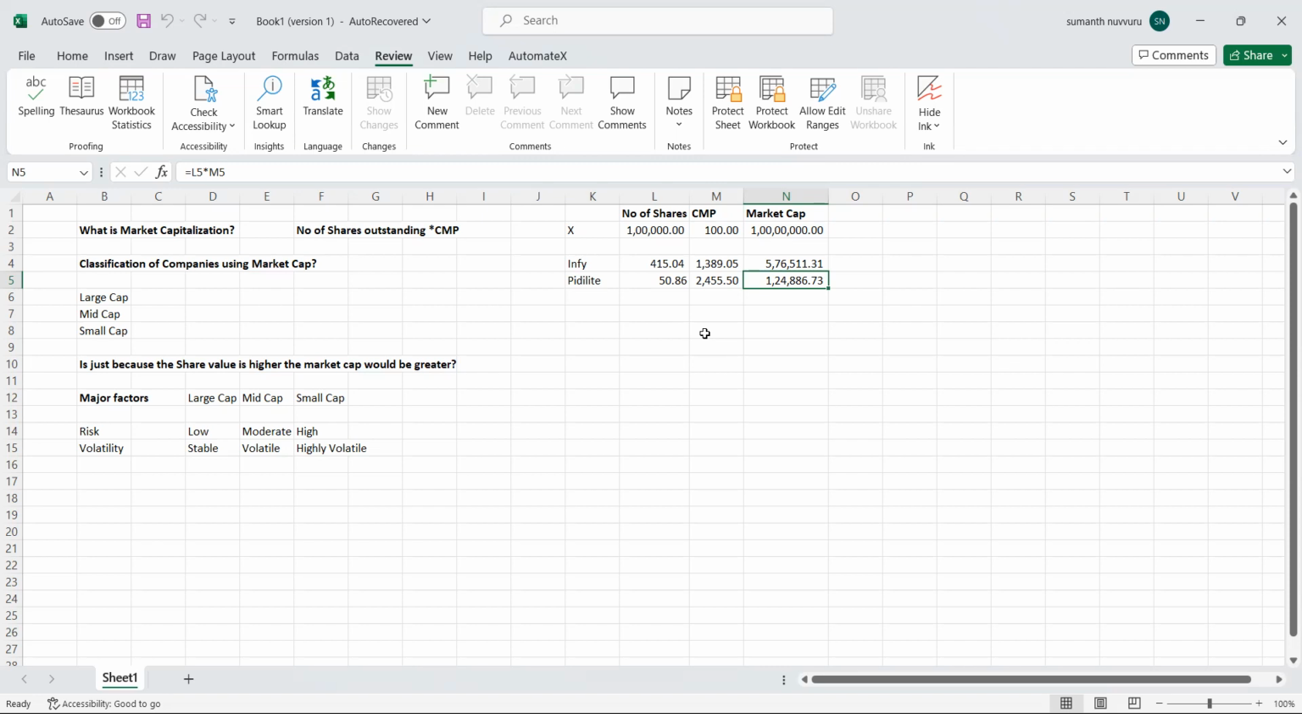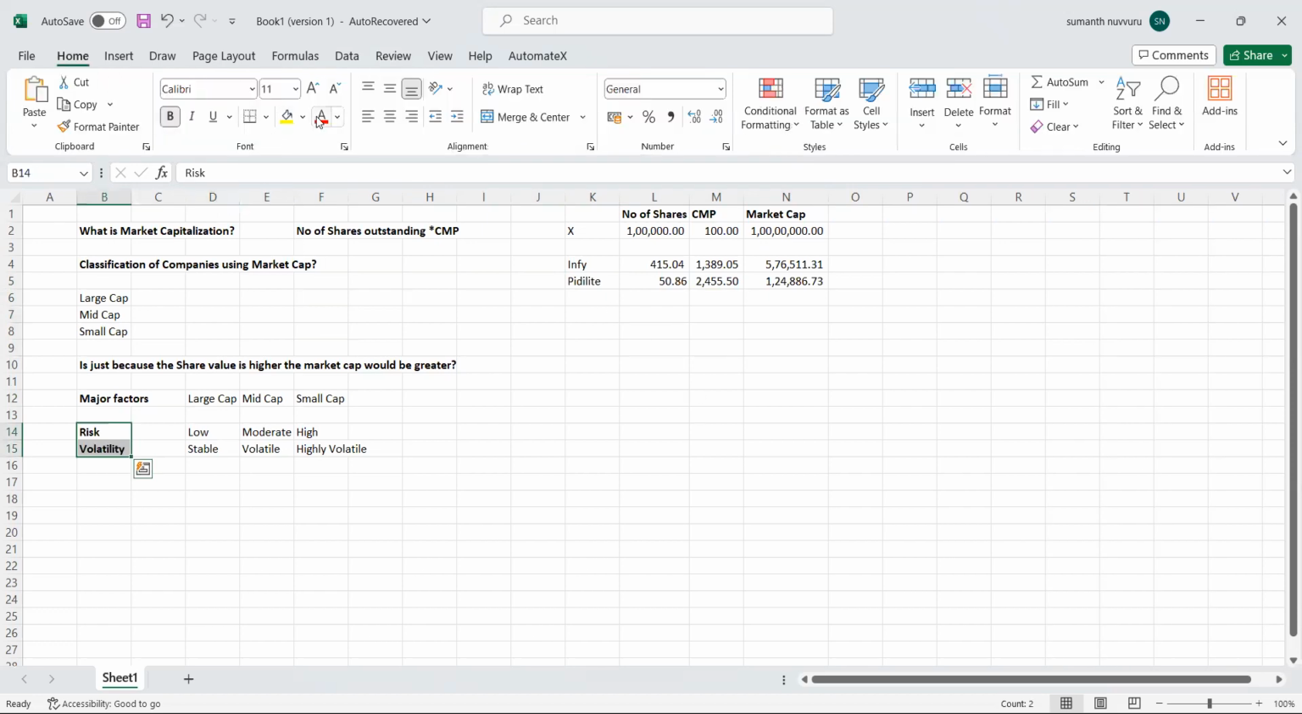So next, let's understand what factors generally vary between large cap, mid cap, and small cap. The first factor is risk. The risk is higher when you come to small cap, whereas for mid cap it is moderate, and for large cap it is low. Why is the risk low, moderate, and high here?